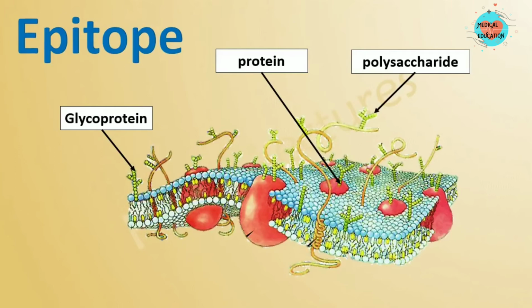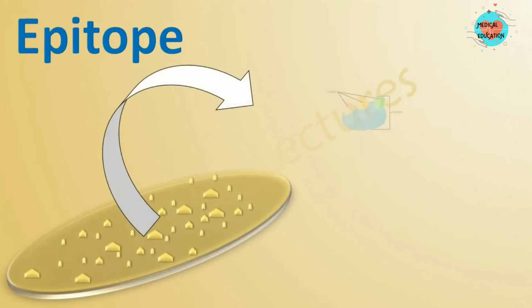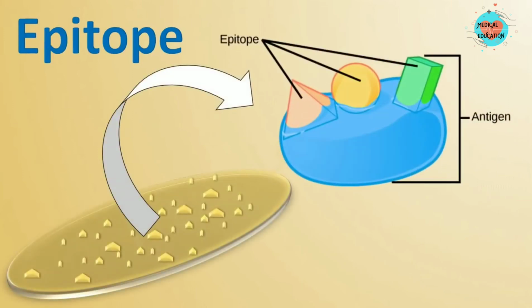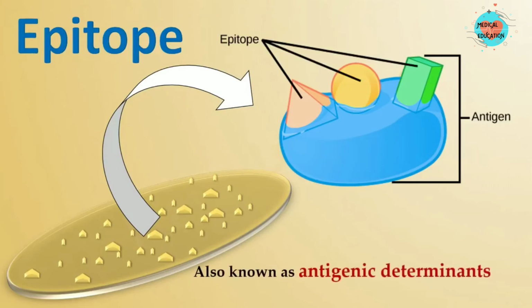Our immune system recognizes these antigens by recognizing three-dimensional shapes of regions called epitopes. They are also known as antigenic determinants because they are the actual part of an antigen that determines an immune response. Each antigen can have several epitopes. Let's understand this by taking an example.